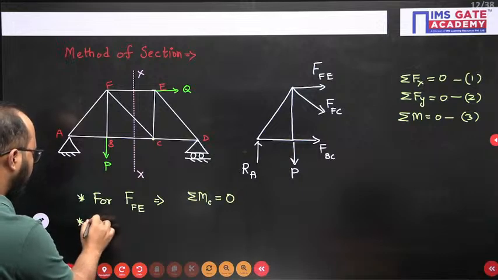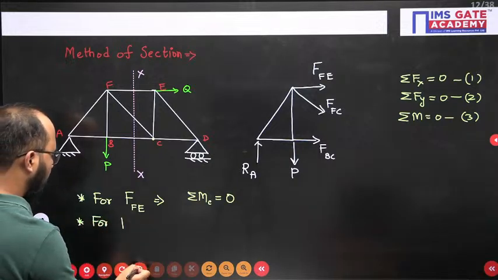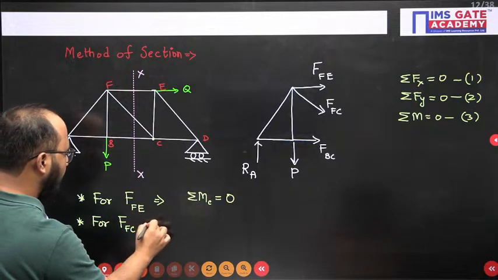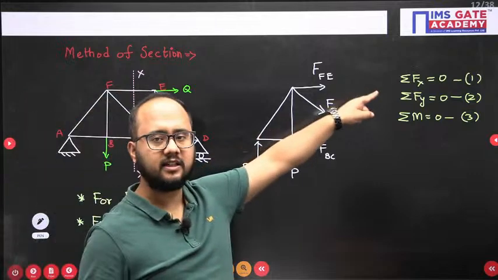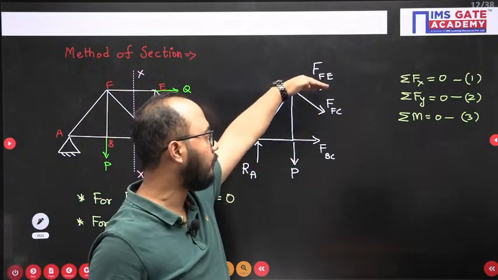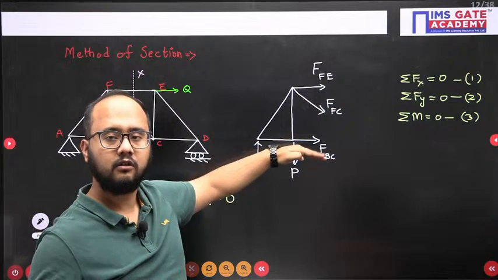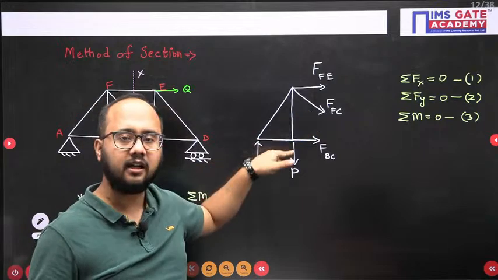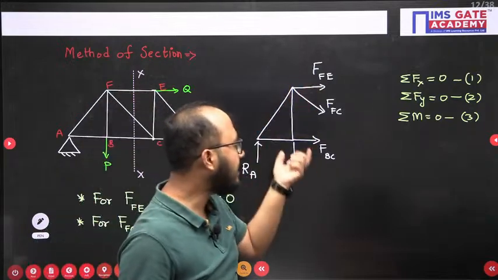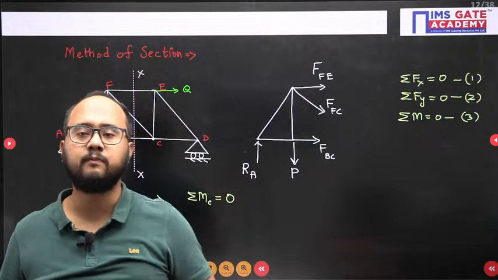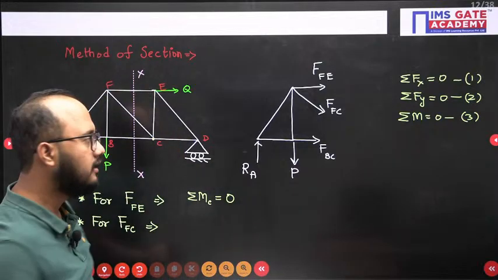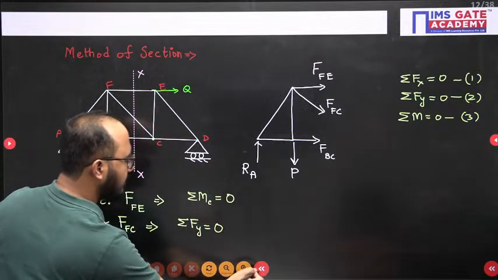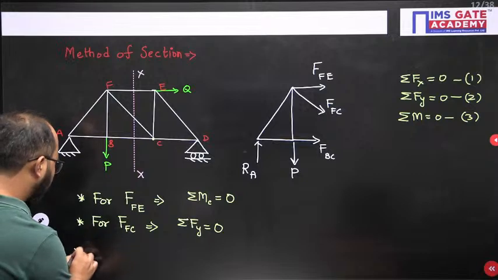Right, now let's suppose for force in member FC, which equation will you write? Again horizontal, is it possible? Yes, we can write. FC will have a horizontal component, but BC is also unknown, so not possible. Summation of forces vertical, yes, I can use it because FC will have a vertical component, correct, but FE and BC will not come into that equation because they are horizontal. So that's why summation of forces vertical I can use here directly, and I will get the answer in one line.